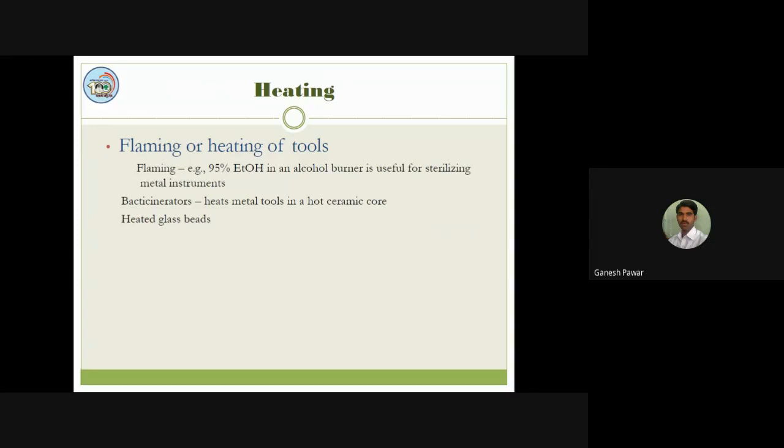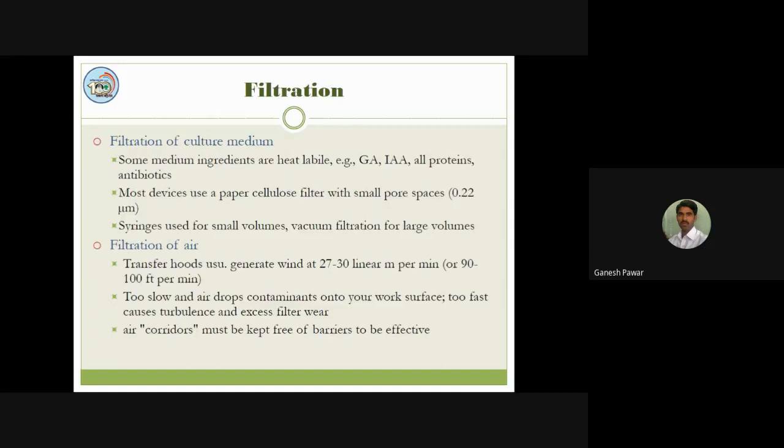When we consider flaming or heating tools, they are also called bacticinators. These show the presence of smaller glass beads, which can be heated simply with electric current, and we keep our tools inside those glass beads. If you have to use heat labile compounds or substances, then you go for filtration.